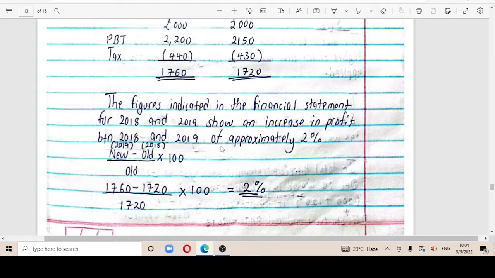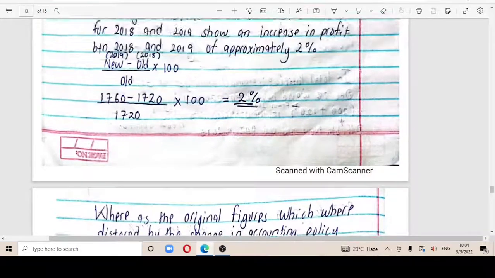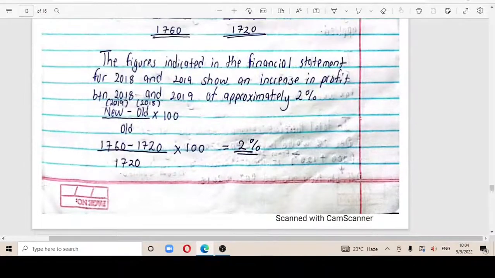after the adjustments. So after the adjustments, you can see that with these new figures, if you're using new minus old divided by old times 100, this new one, which is 1760 minus the old one, which is 1720, times 100, it gives you about 2%, and you would see that it shows the profit between 2018 and 2019 is an approximate of 2%.